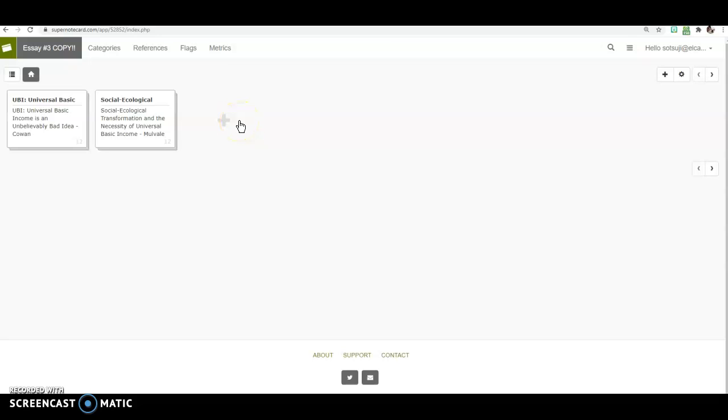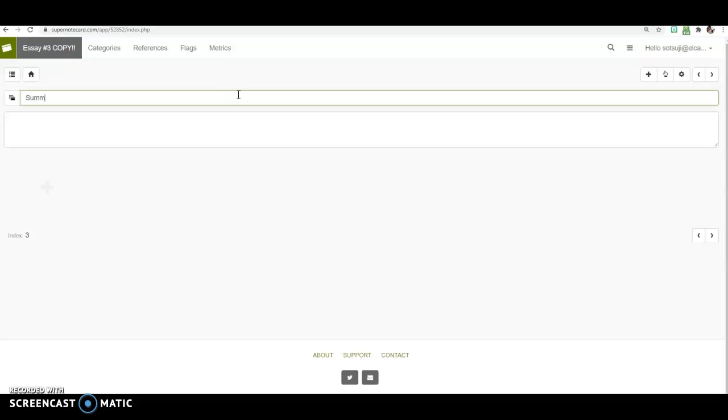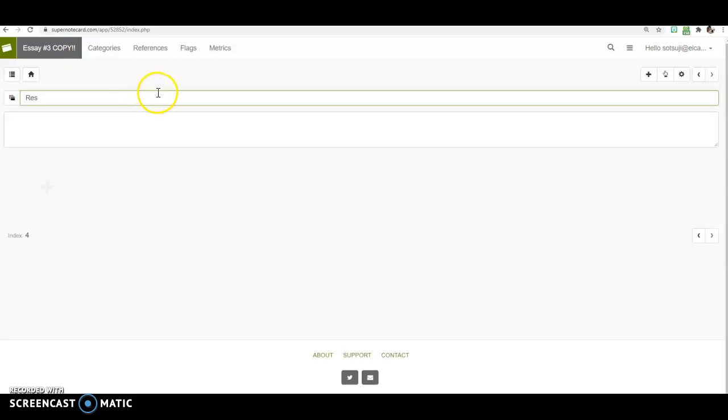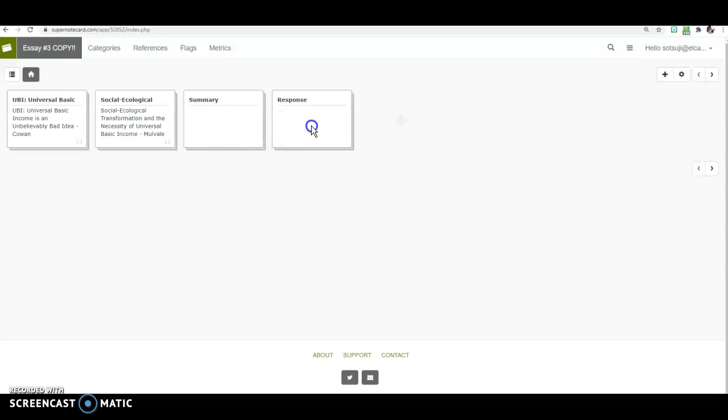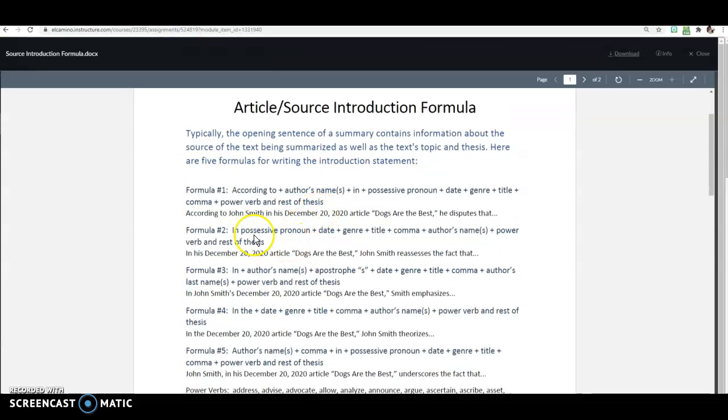So read the directions for the essay, what's needed. All it needs is two paragraphs. One is summary and the other one is response. So you add two decks like that, one for the summary and the other for the response. Remember, for essay number 3.2, you only need two paragraphs. Within the summary, you have to follow the article source introduction formula. You have two articles, so you need two of these. Make sure that you have two cards that have your article source introduction formula.